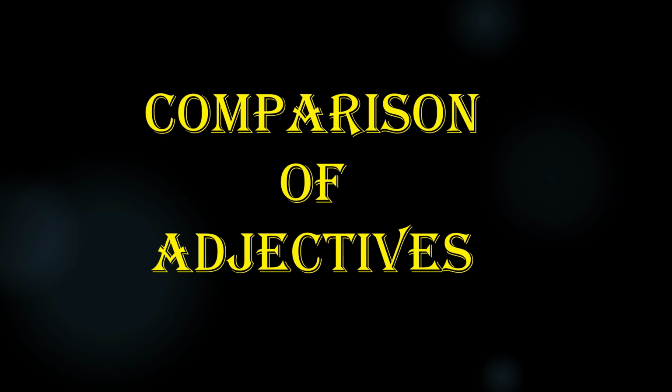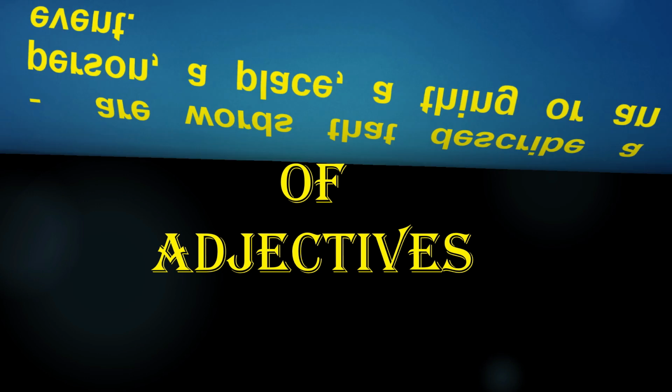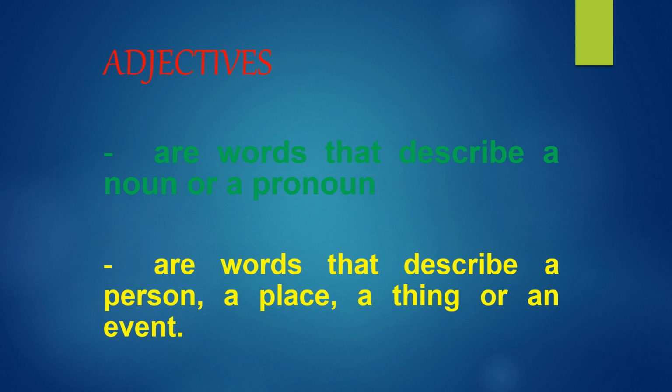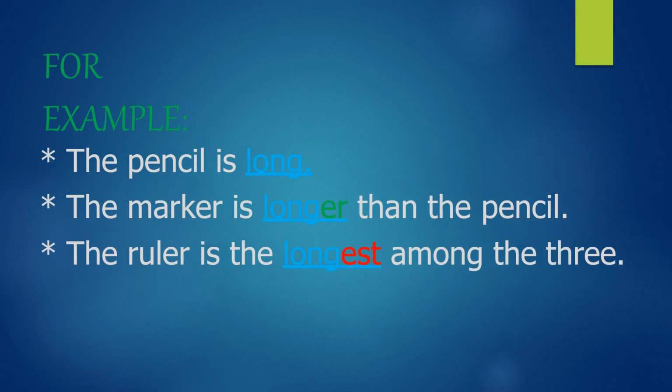Already we learnt about the kinds of adjectives. So, what are adjectives? Adjectives are the words that describe a noun or a pronoun. These are the words that describe a person. Noun or pronoun are nothing but a person, place, or a thing, or an event, or an animal also. Event here we have added again, not only the persons. So event also we can call a noun.